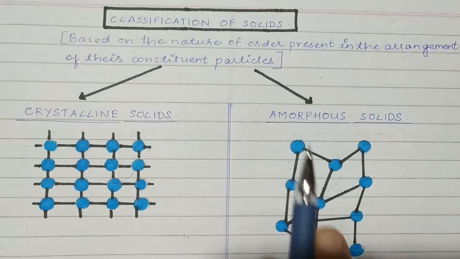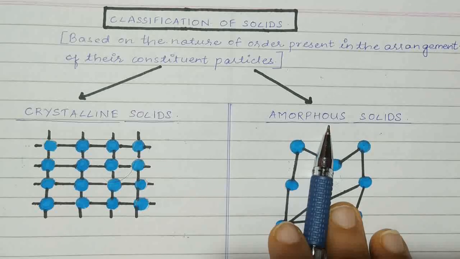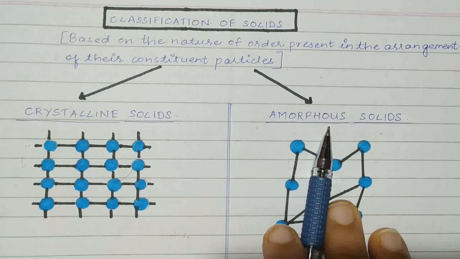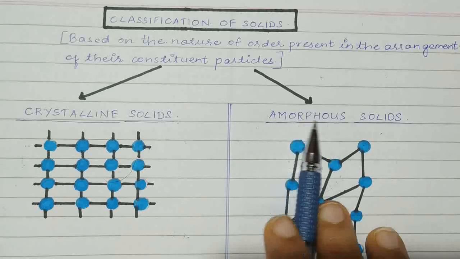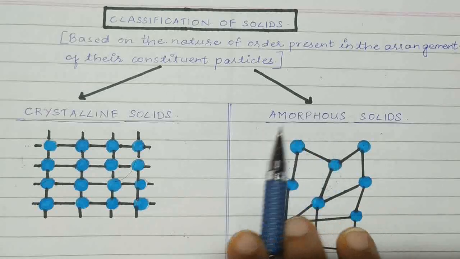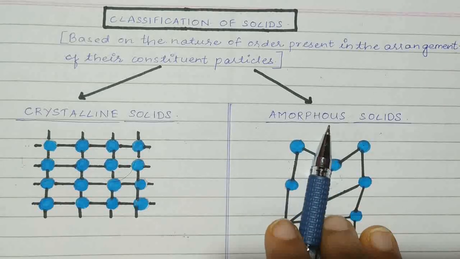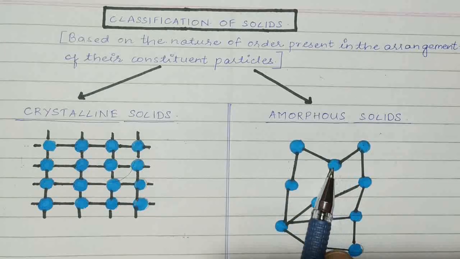From where did the name amorphous come? The name amorphous is derived from the Greek word amorphos, which means no form. Morphos means a form, solid form. Amorphous means no form. So they have no particular form or they can be broken very easily.